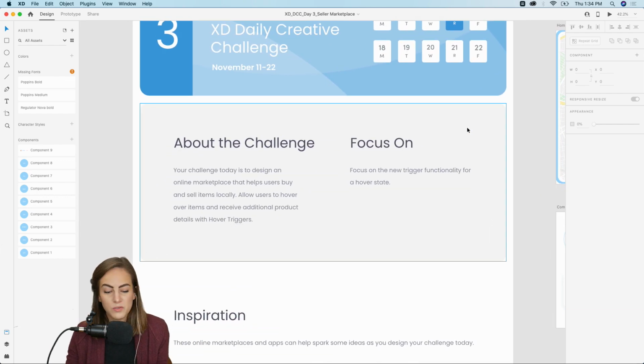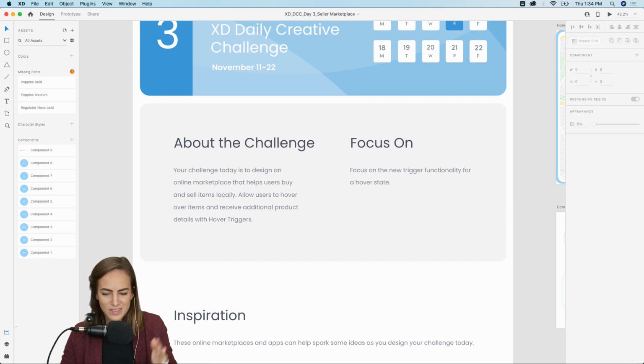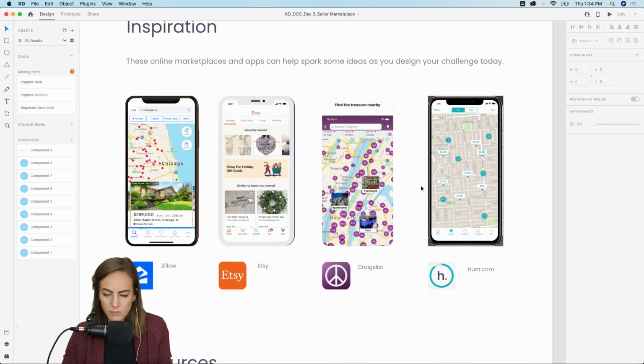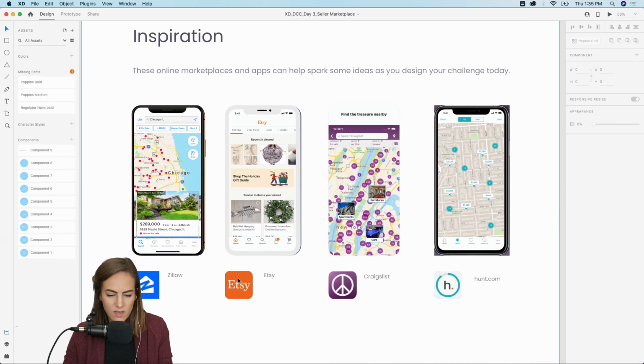If you want to do something else like an iPhone app or maybe a smartwatch, that'd probably be a little too small, but it's your design, so feel free to explore. And again, we're going to focus on hover. So I've got some inspo for you below.